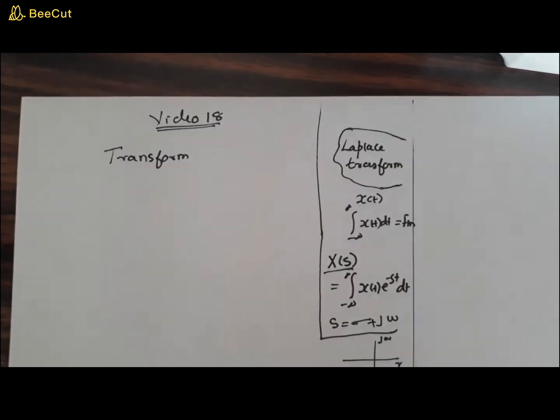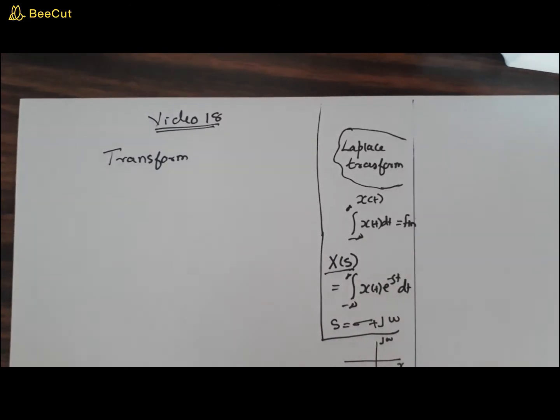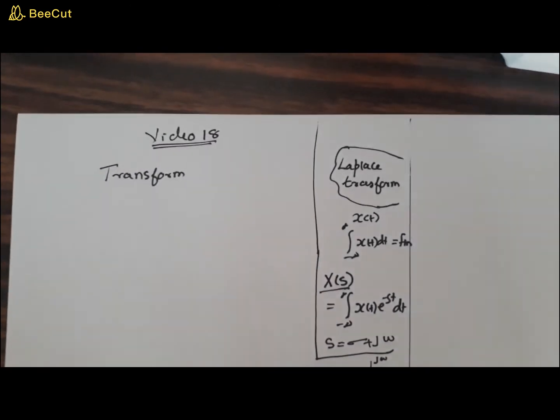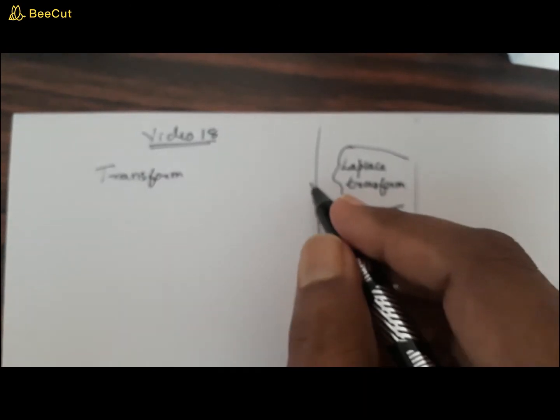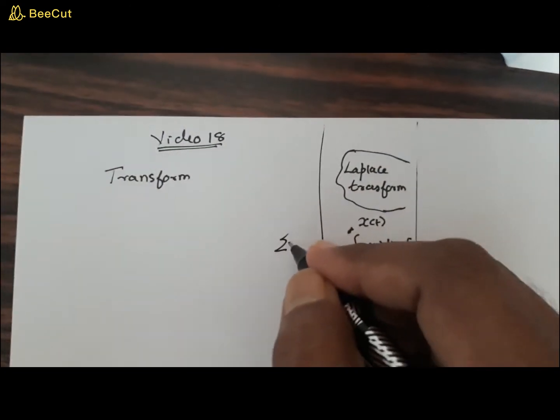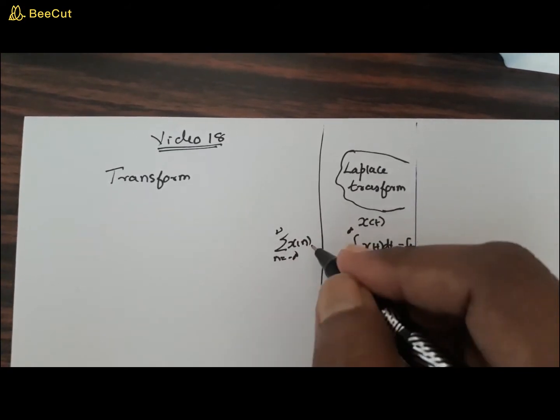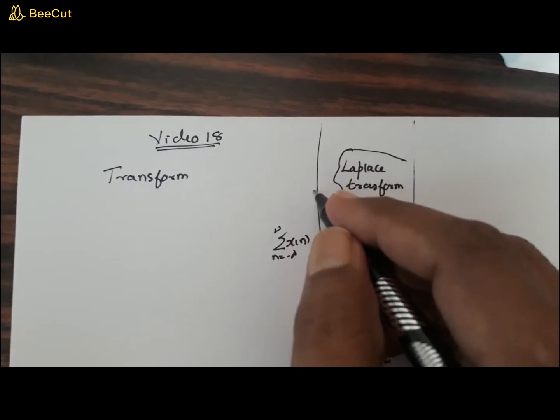We also studied under DTFT, there are some signals like u of n, r of n, and those signals will not converge. So in a discrete time signal, what convergence refers to is, instead of integrating, you sum x of n as n varies from minus infinity to plus infinity, which should also provide a finite value.